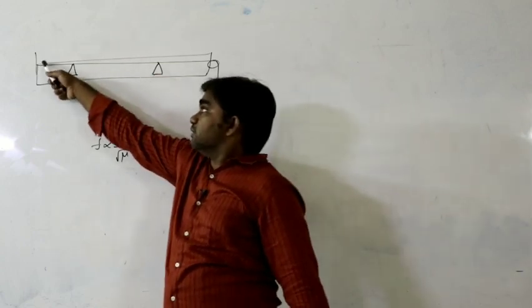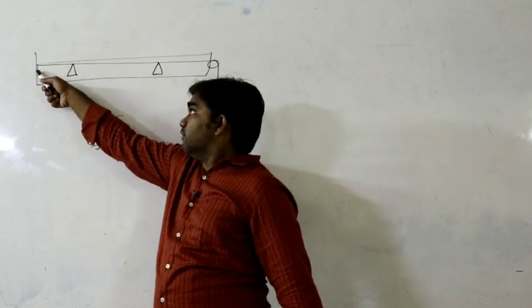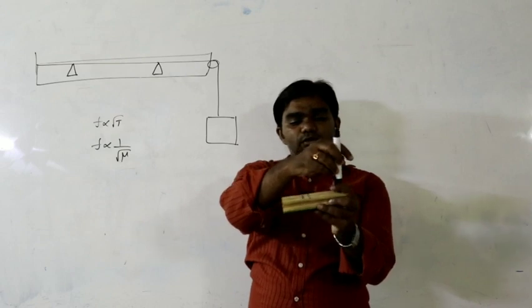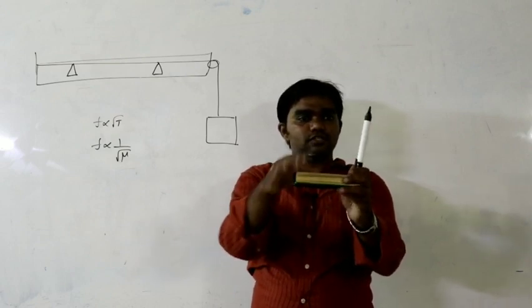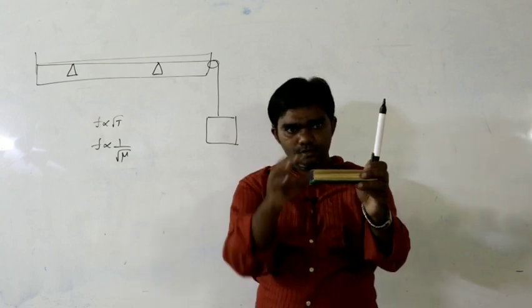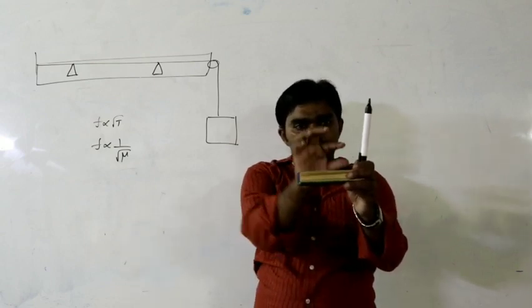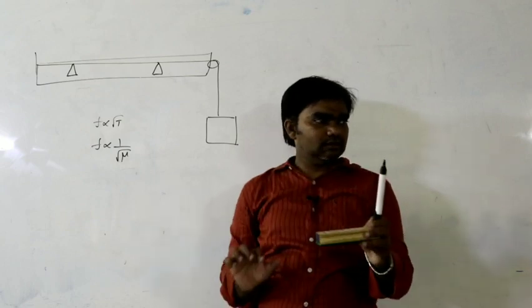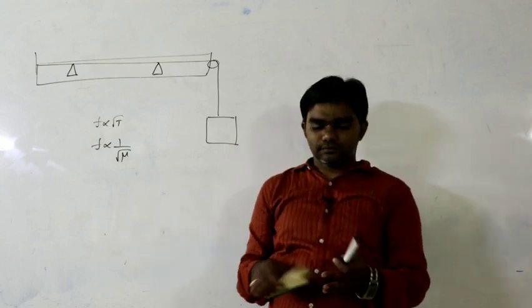Circuit diagram. This is the board and a wire is connected. The board looks like this, and here there is one opening. So the string is connected like this and it is passing over a smooth pulley. Here one bridge and here one bridge, two bridges are placed like that. That is the arrangement of the sonometer.